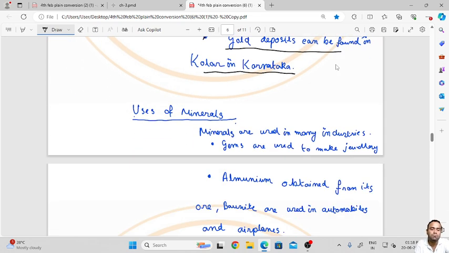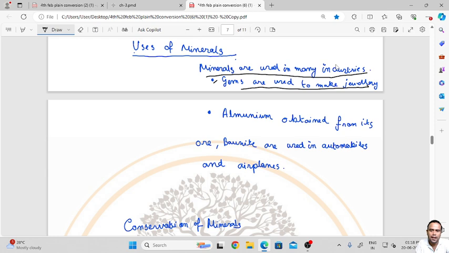Uses of minerals. What are the various uses of minerals? Minerals are used in many industries. Gems are used to make jewelry. Aluminium obtained from its ore, bauxite, is used in automobiles and aeroplanes. So each and every mineral has its own use.